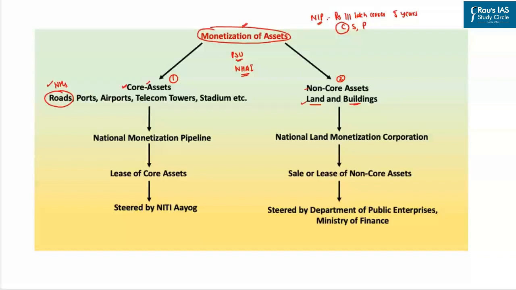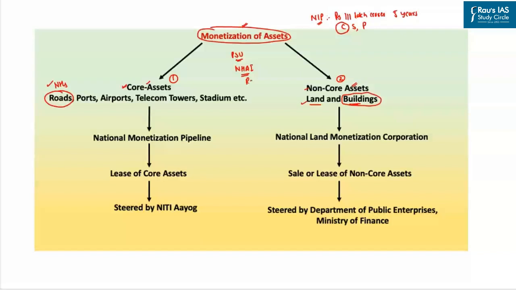For example, the National Highway Authority of India may own a building in a prime locality in the city of Mumbai or Delhi. So this building can be considered a non-core asset. It is a non-core asset because it is not integral to the functioning of NHAI.